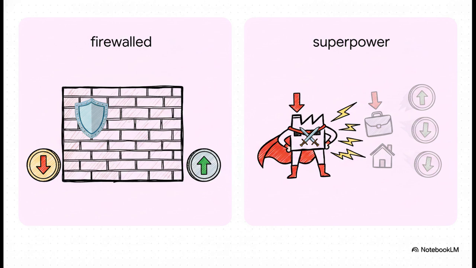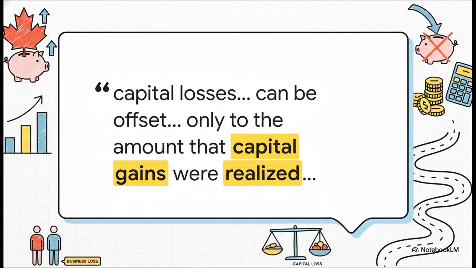Because they get applied at the very end of the process, they can swoop in and wipe out any kind of income that the machine has already tallied up. And hey, don't just take my word for it. Here it is, right from the Act itself. It says that capital losses can only be offset up to the amount that capital gains were realized. It's a really strict, unbending rule, no wiggle room.